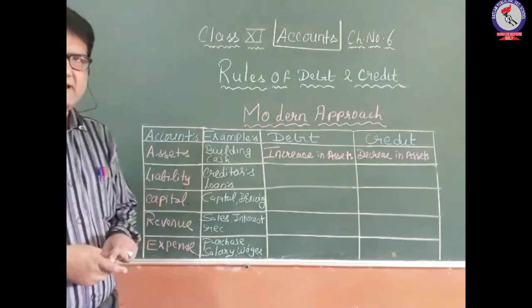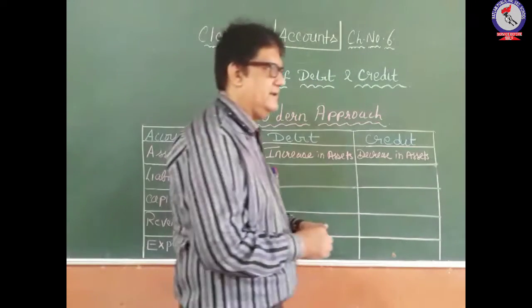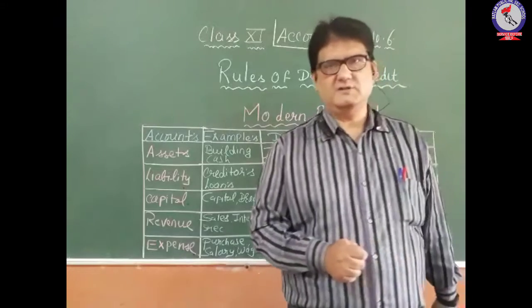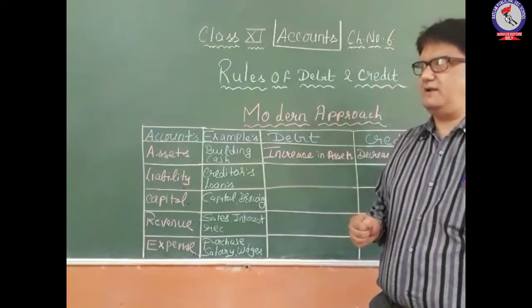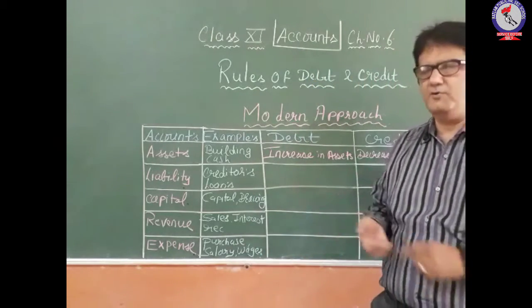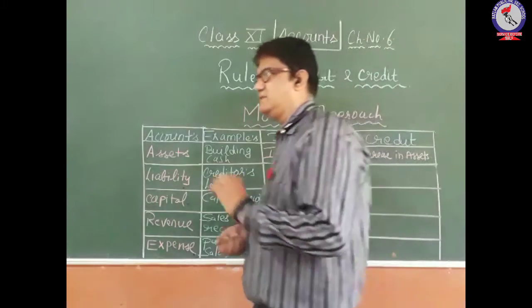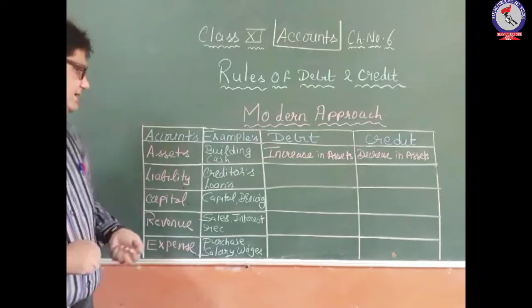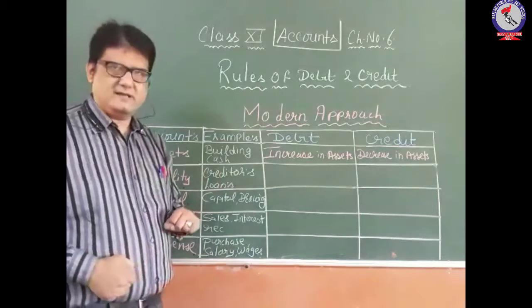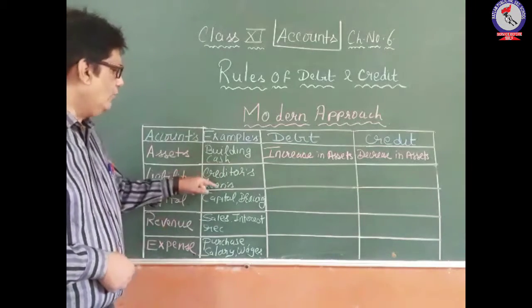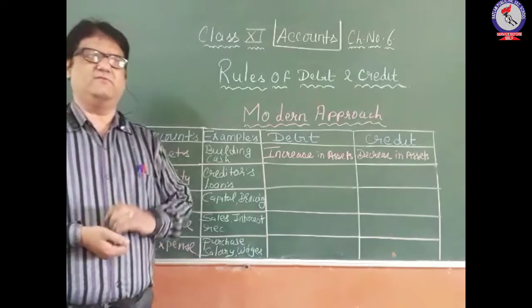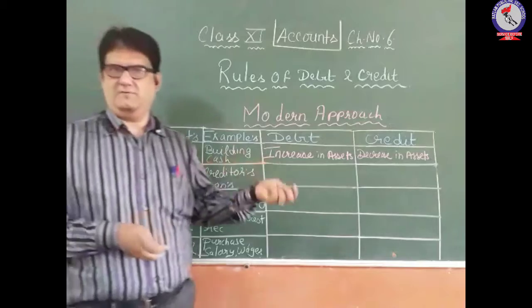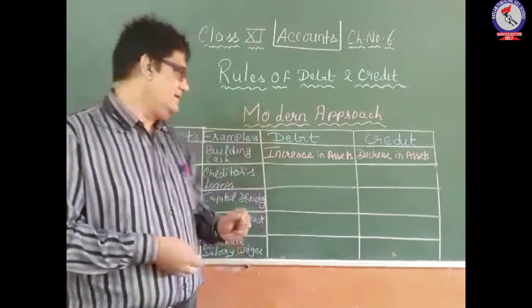Now comes liability. Liability represents those type of accounts in which the proprietor is supposed to pay a certain amount of money, or it is the responsibility of the business to pay a certain amount of money. Creditors are an example of liability. Loans which we have borrowed from financial institutions are an example of liability.